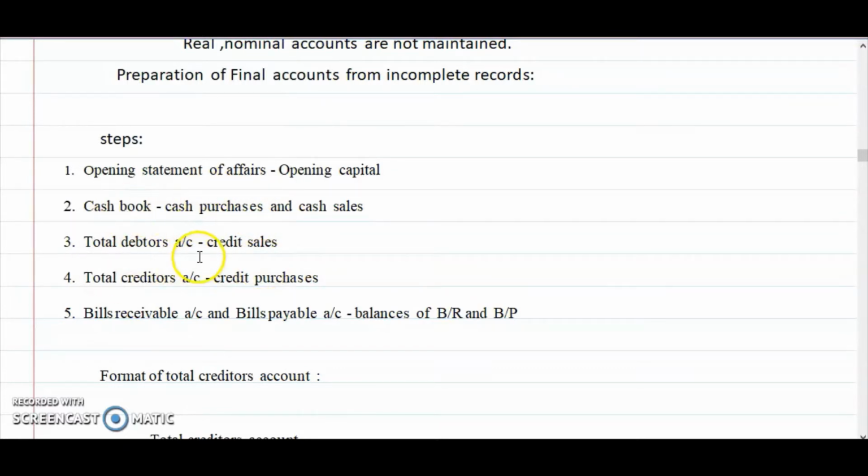If debtors account information is given, you have to prepare the total debtors account. Credit purchases, in the same way, we need to check whether purchase information is given or not. If credit purchase details are given, then the total creditors account has to be prepared. And one more thing, it's not necessary that all problems contain all 5 accounts. So whatever the missing figure is, we need to find it out and proceed with the problem. Okay.